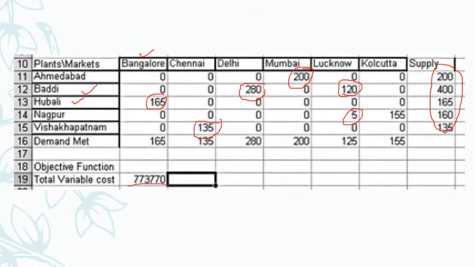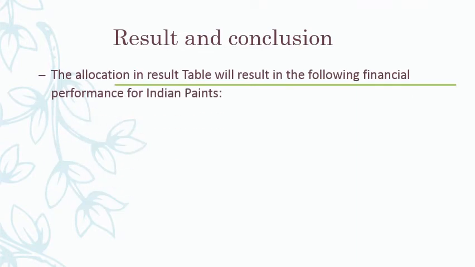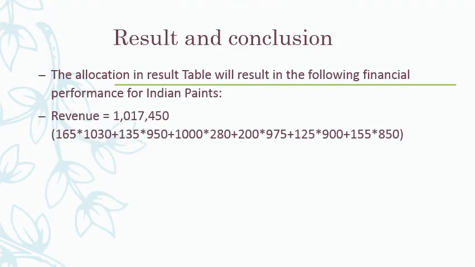And what is the profit? So this is the resultant conclusion, and finally what we can observe is that this is the total revenue. How do we obtain this total revenue? You can see that this is the total allocation multiplied by the price per unit for that particular market.